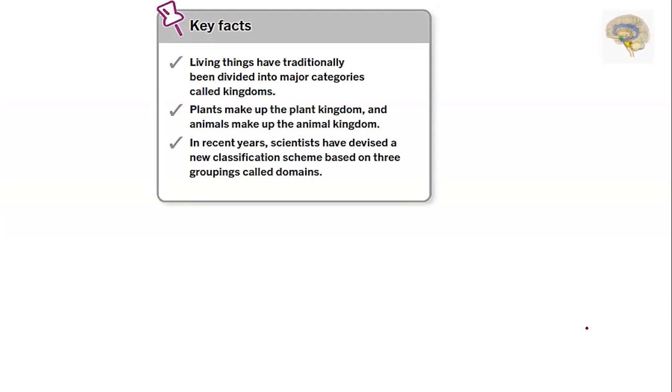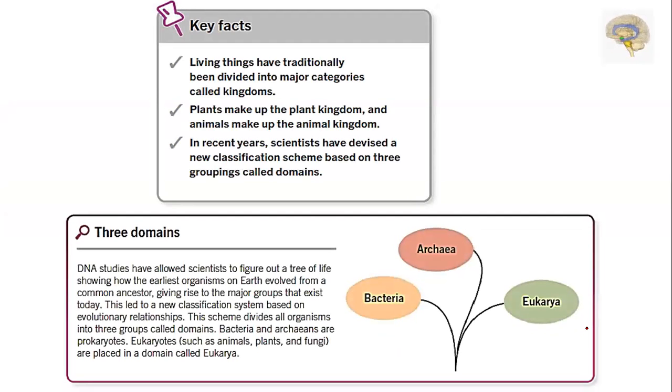In recent years, scientists have devised a new classification scheme based on 3 groups called domains: bacteria, archaea, and eukarya. DNA studies have allowed scientists to figure out a tree of life showing how the earliest organisms on earth evolved from a common ancestor, giving rise to the major groups that exist today.